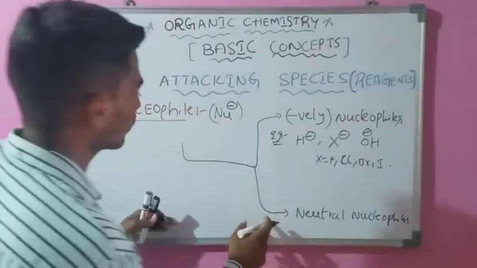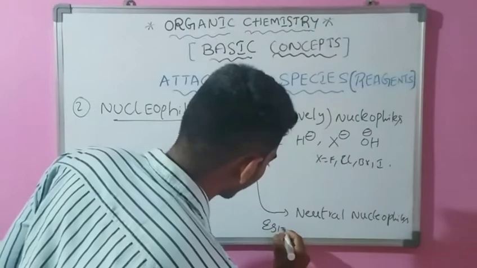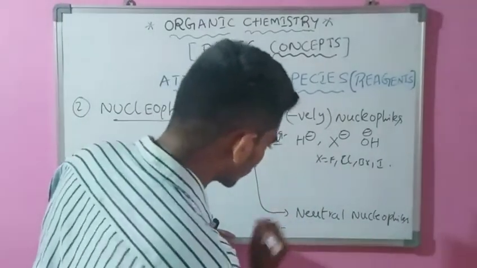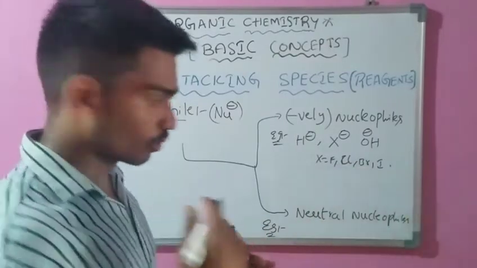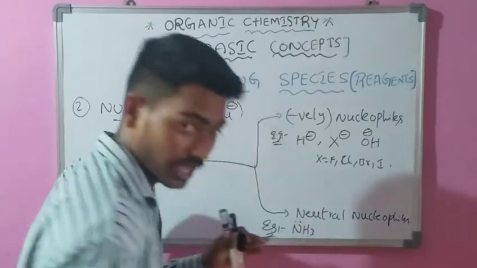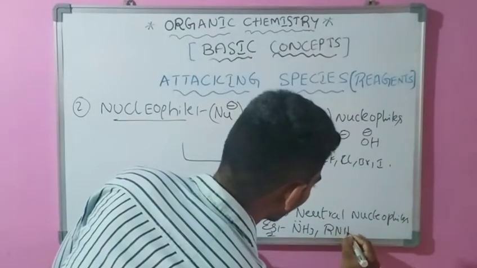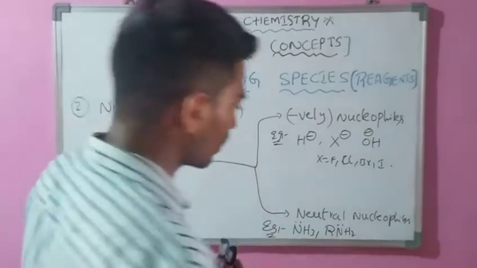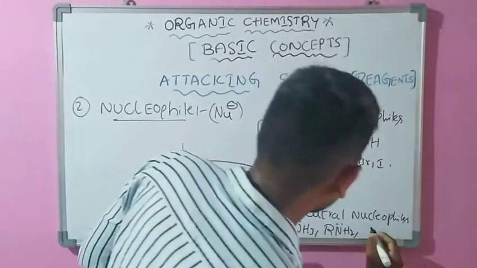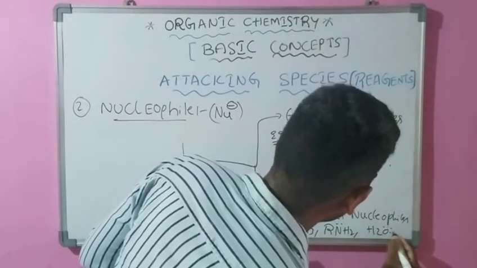Another type of nucleophile is the neutral nucleophile. For example, ammonia NH3, where nitrogen has a lone pair, and RNH2. Another example is H2O, water, which has a lone pair of electrons.